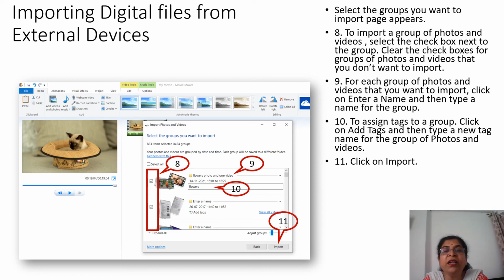Okay. After that, for each group of photos and videos to import, click on enter name. Here you have to enter the name. I am entering the name Flowers photos, and the tag also you have to give, flowers. The tag button also you have to click. It will prompt you to add the name. There I have written flowers, and click on import. See, the next step is click on import.